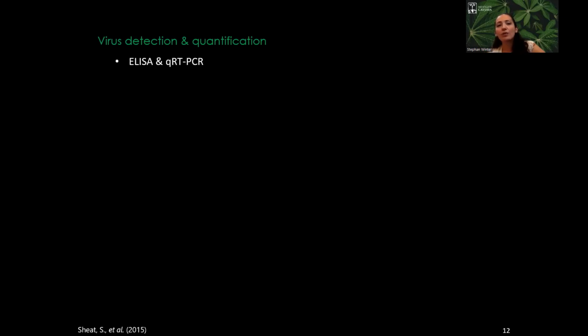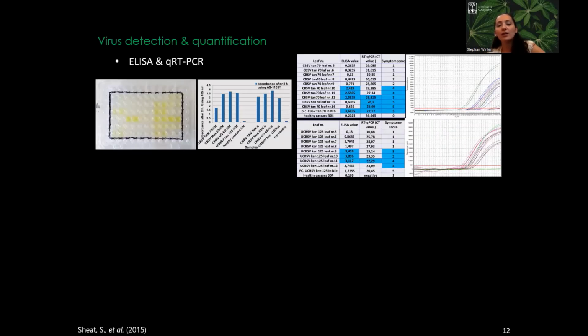The next was to see which tool we have to use for virus detection and quantification. As you already know, we have quite a good ELISA protocol to detect and quantify the virus titer. As you see here, it's quite reliable because you see the difference between the healthy and the infected plant, and also the different isolates. However, this is good only when you have a highly susceptible plant. If you are screening for resistance, and you want to be sure that you are catching all the virus, then you come here and see the difference between the RT-qPCR and the ELISA.